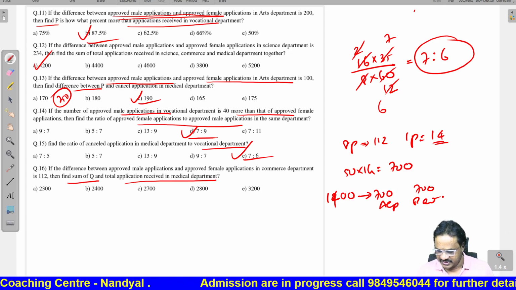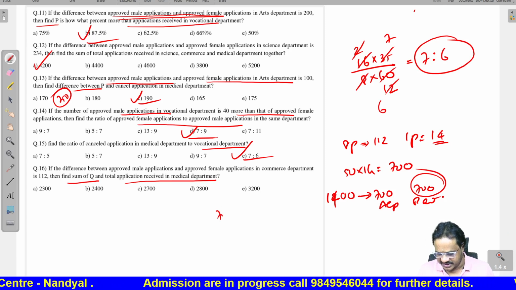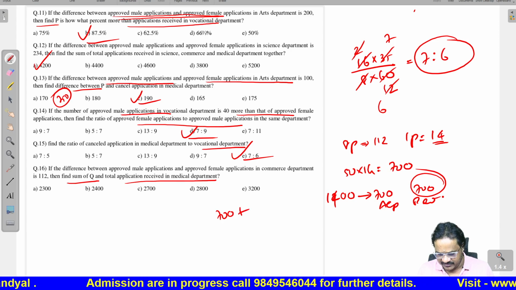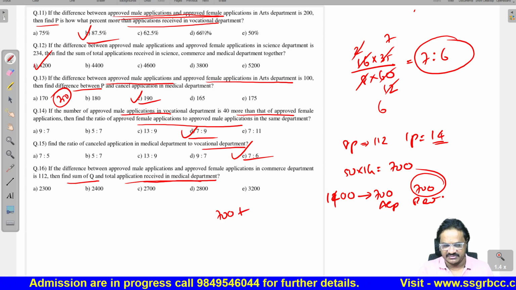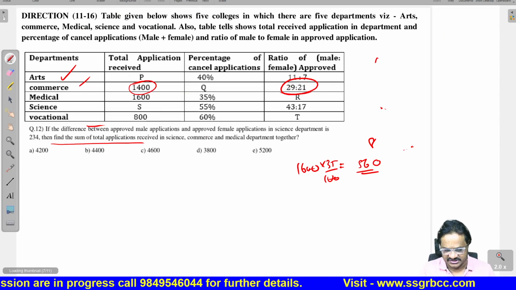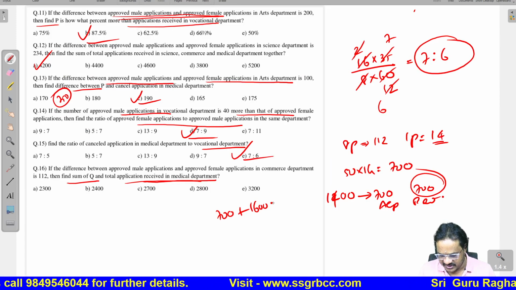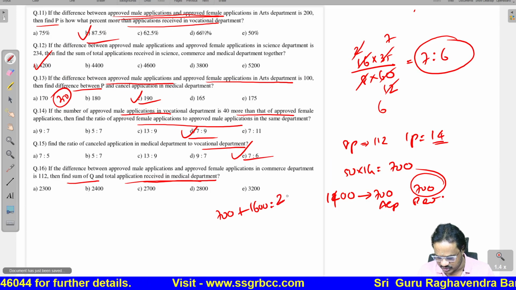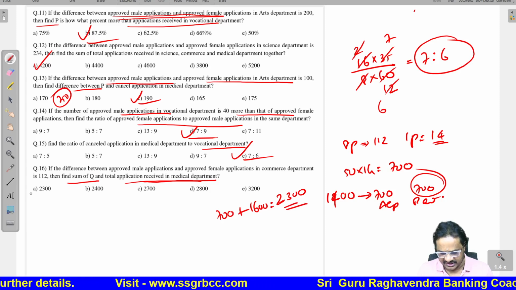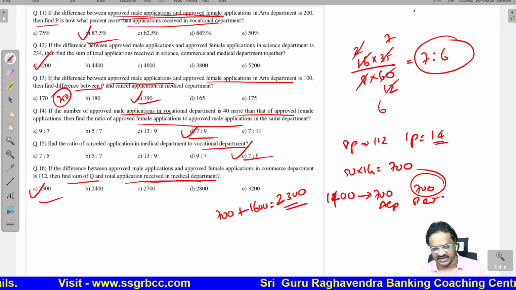Then that is, Q value is rejected 700, plus total applications in medical, 1600. So 700 plus 1600 is equal to 2300. So option 1 is the correct answer.